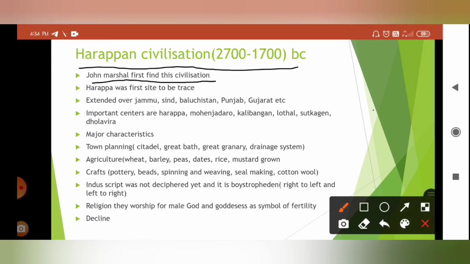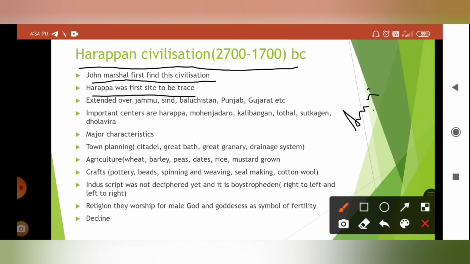This civilization was first found at the site Harappa. Hence this civilization is also known as the Harappan civilization. Let's discuss its origin and evolution. Basically this civilization was classified as early Harappa and late Harappa, which is a transition, and the best site where this transition exists is Amri. So you have to remember this: Amri.